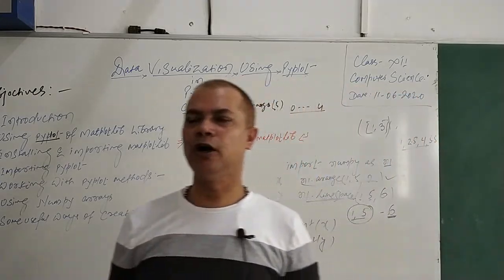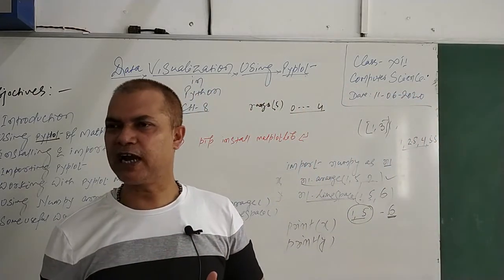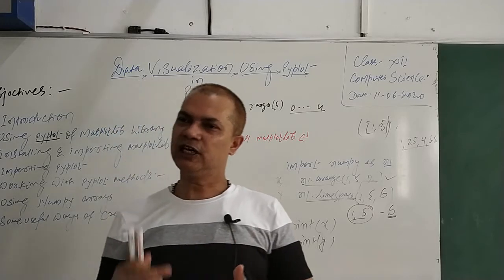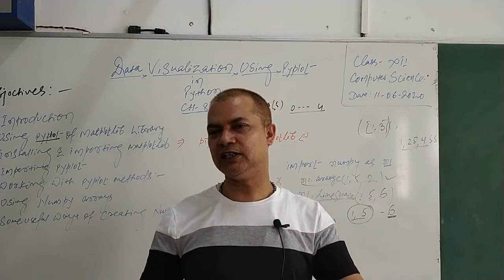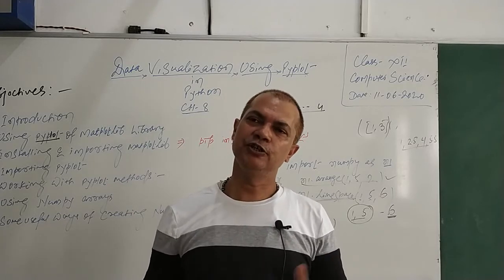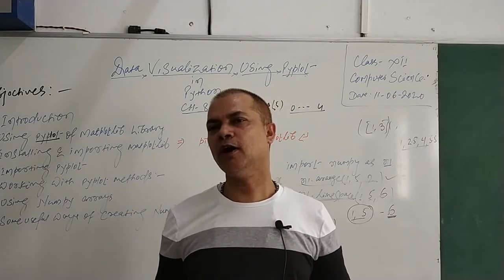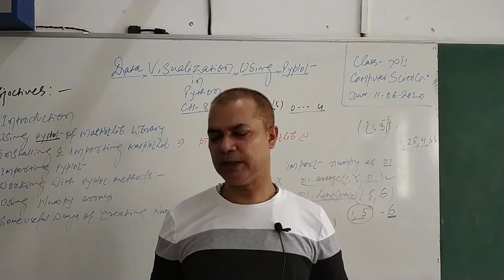basically we'll learn how to draw the three different kinds of chart: line chart, column chart or bar chart, or you can say pie chart, and a scatter chart is also there. So you will learn that, and this is overall the concept of this chapter.